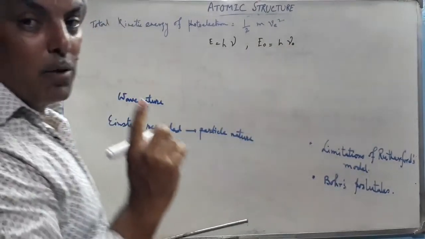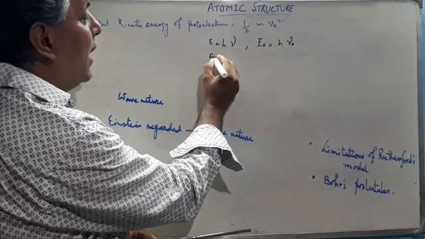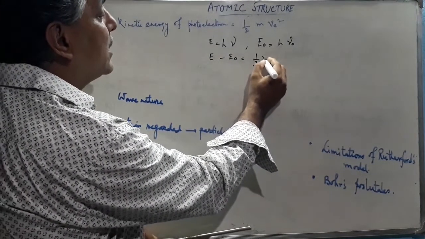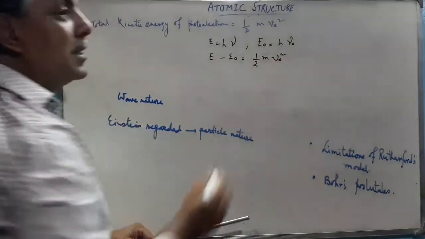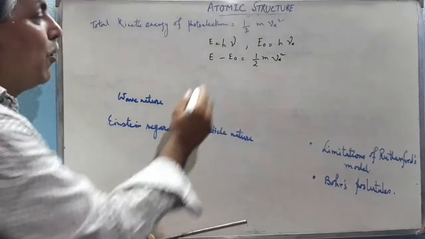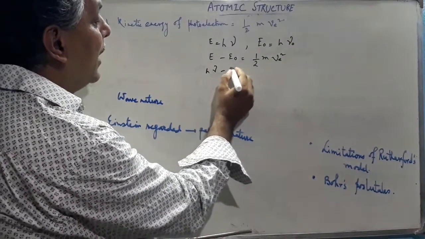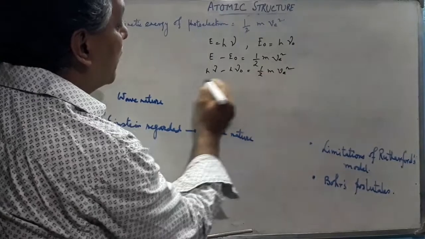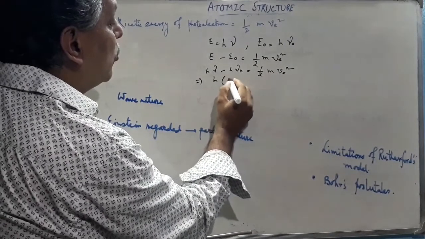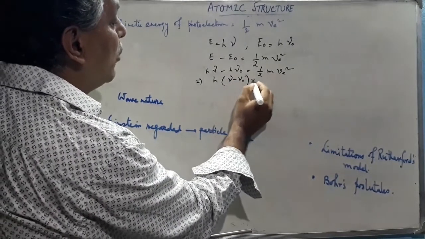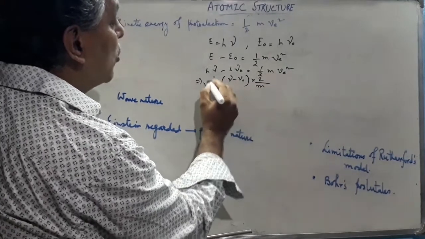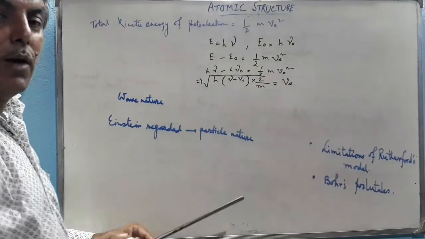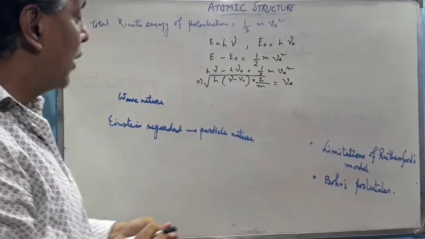The residual energy, E minus E0, is converted to the kinetic energy of the ejected photoelectron. Therefore, h nu minus h nu 0 equal to half m v square. Therefore, v equal to the square root of 2 h into nu minus nu 0 by m. This is the velocity of the ejected electron.